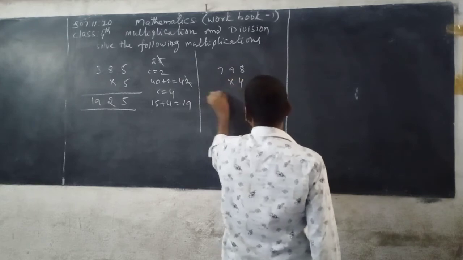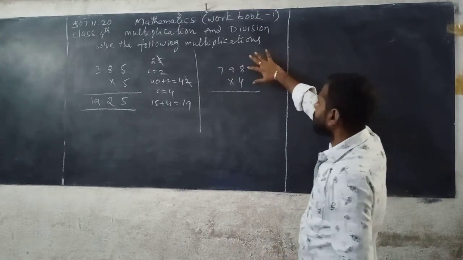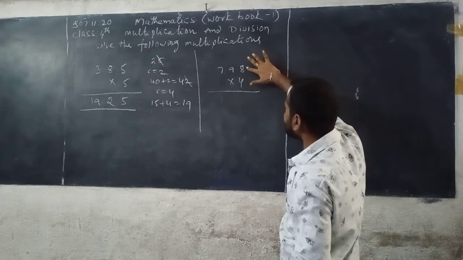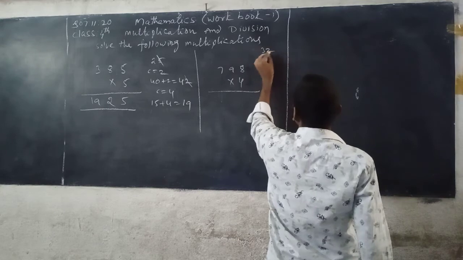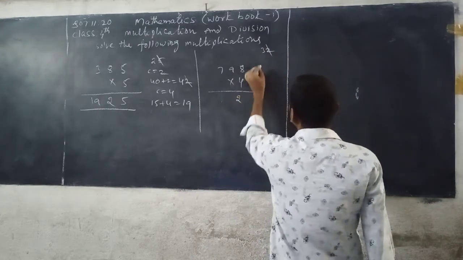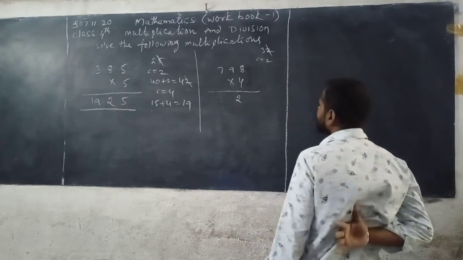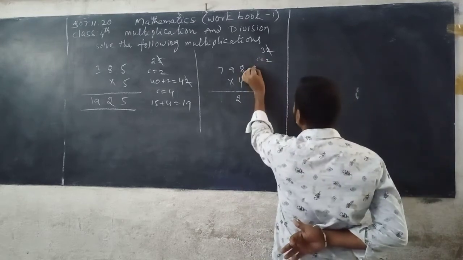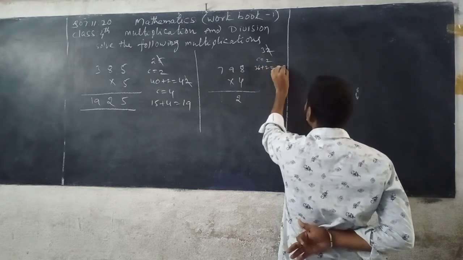Now next one is 798 multiplied with 4. See, first you can read 4 table. Now multiply the digits in ones place, that is 8 with 4. 4 8s are 32. In it 2 is taken, written down in the ones column of the product and carry 2. Next we multiply the digits in tens place, that is 9 with 4. 4 9s are 36. 2 is added to 36. 36 plus 2 you get 38.